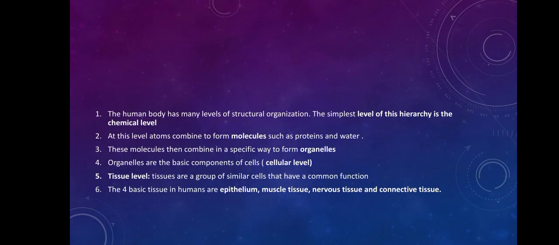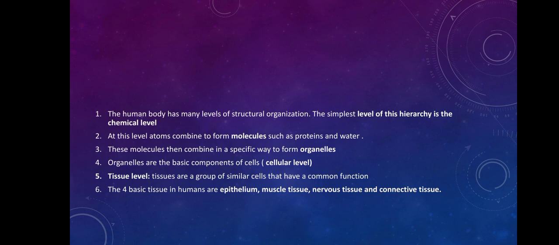So the first level of organization in the human body is the chemical level. You have to know that our body is primarily composed of chemicals: proteins, carbohydrates, lipids, and all the like. You can think of chemicals as the basic structure of all living things, because our body is made up of chemicals, largely of proteins.